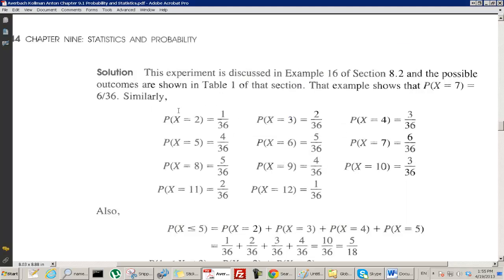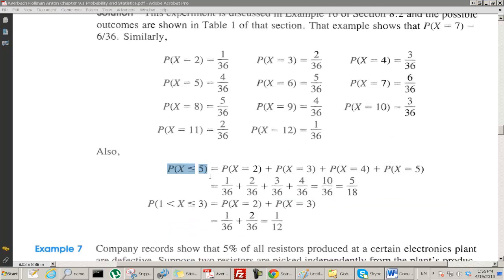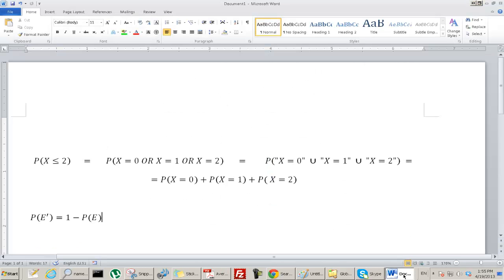Okay, so we've now done the first part. We figured out the probabilities for x equals each of these. Now the next part of the problem was to figure out the probability that x is less than or equal to 5. Now again, how did they get to this plus? It's the same thing as before. Before, how did we get to plus? We said it was x equals 0, or x equals 1, or x equals 2, and it was or. And then we said or is union, and then we said union can become plus when they're mutually exclusive.